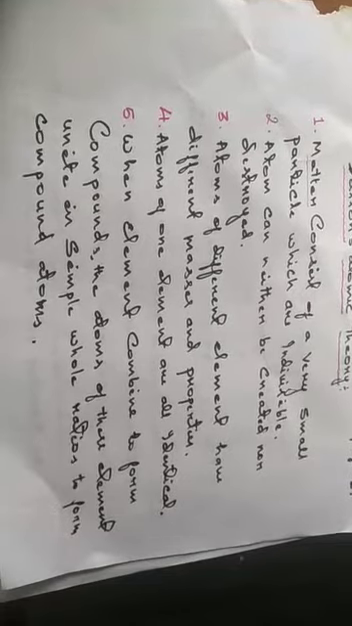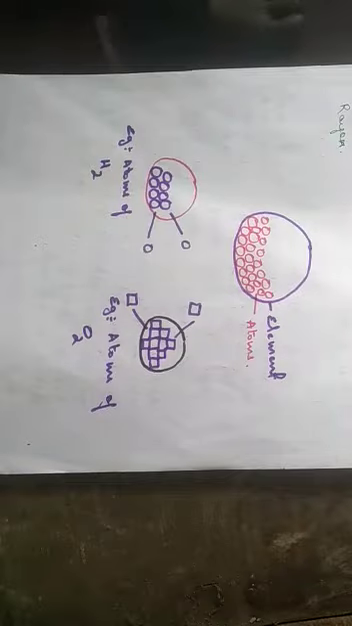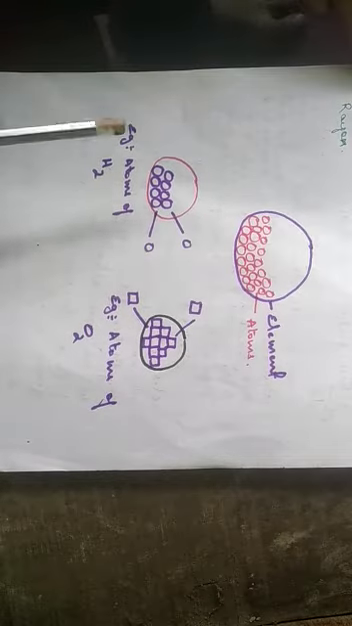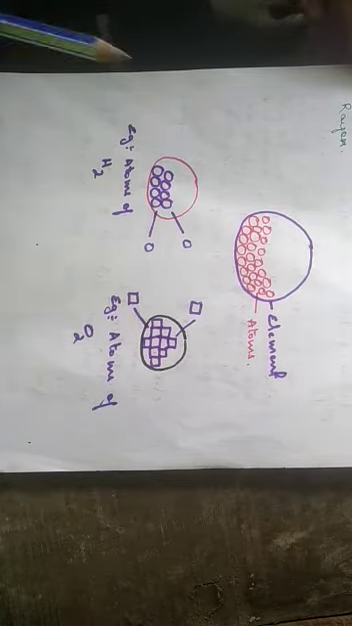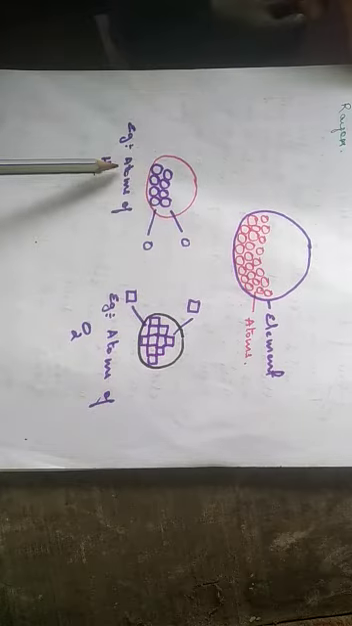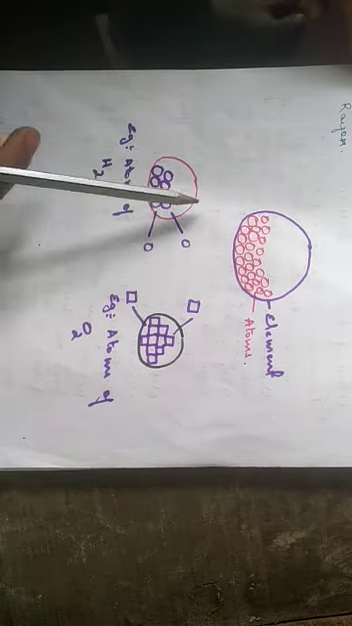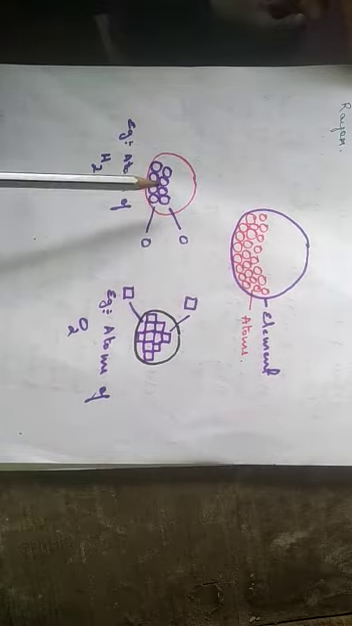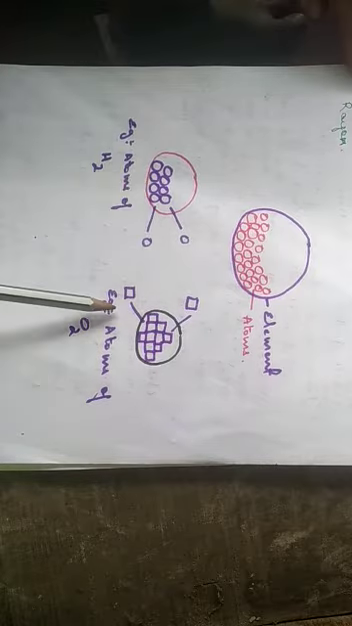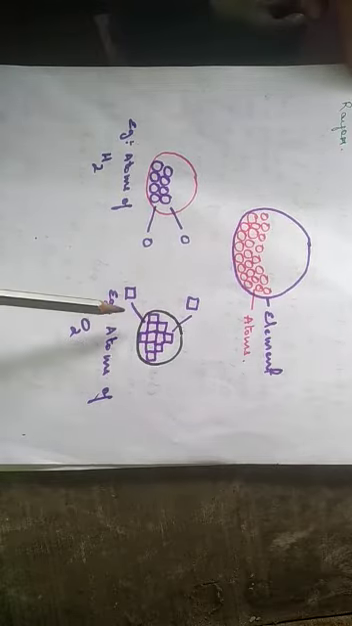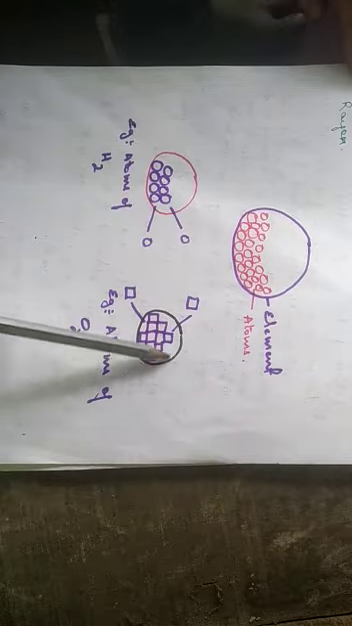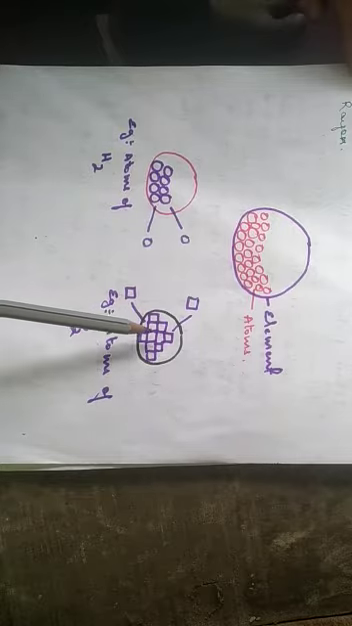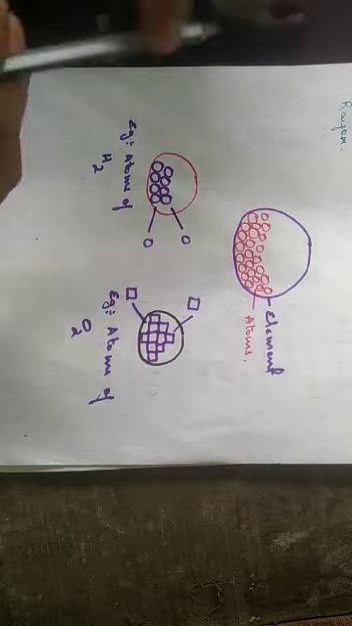Now look at point number 4. Atoms of one element are identical. So once again, let us take this example. This is the atom of hydrogen, so all the atoms present in this hydrogen element will be the same. That means they will have the same shape, same size, same properties. And if we consider oxygen, then all the atoms present in this oxygen element will be the same. They'll have the same mass, same weight, same size, same properties, and everything.